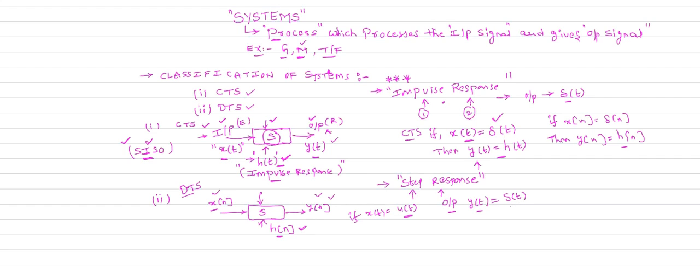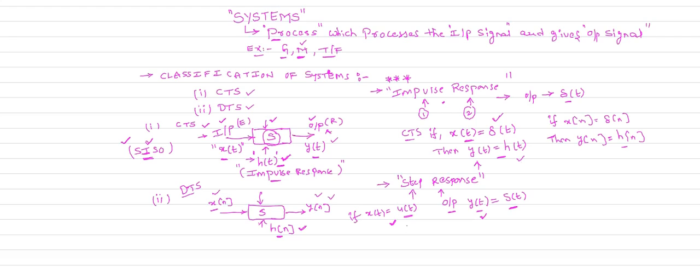Instead of h of t, here we get s of t. So if the input is a unit step, the output is the unit step response. If the input is an impulse, the output is called the impulse response, denoted by h of t.